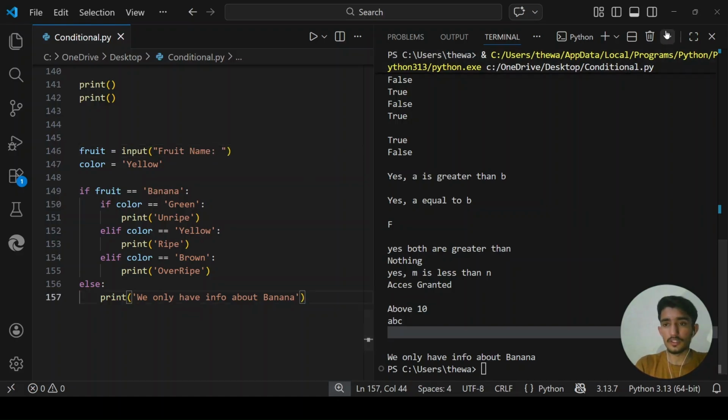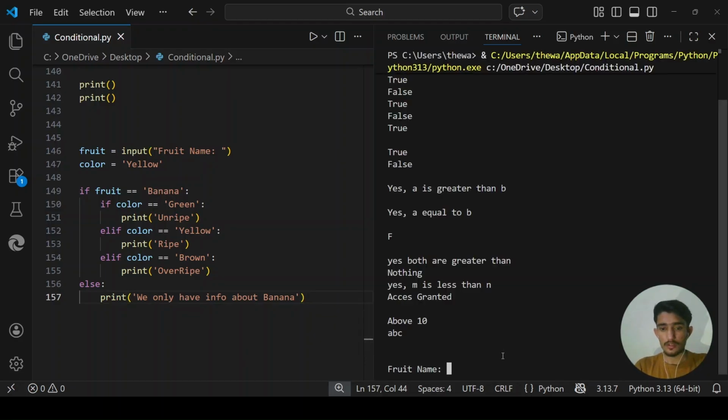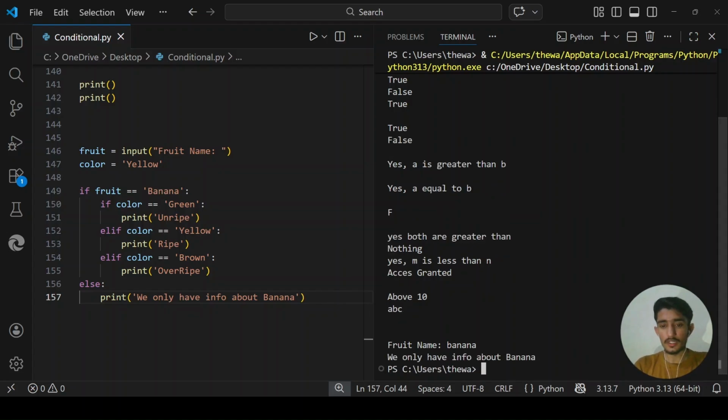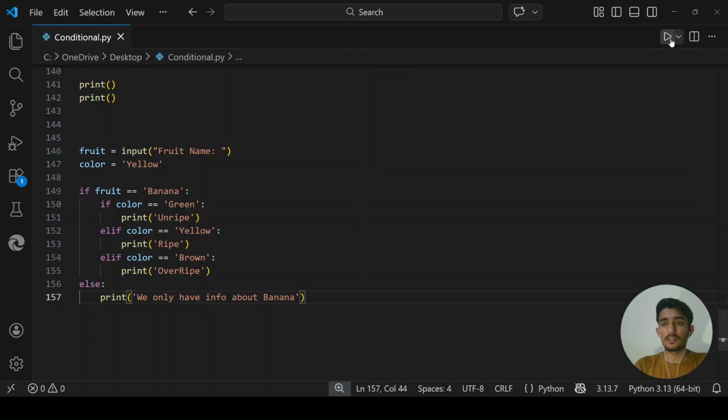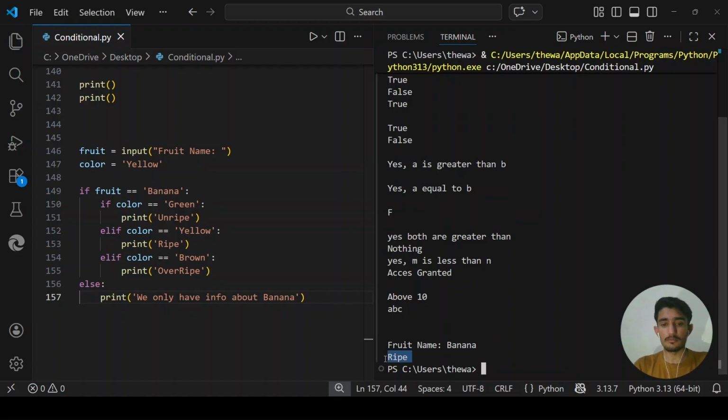I can also take input from the users. Let's say the user types BANA. It will not give information about banana with a capital B, because here the user defined b with a small b. So let's run it again. If the user types it correctly with a small b, it will say right, because I say the color is yellow.